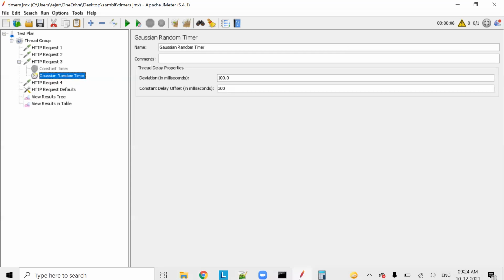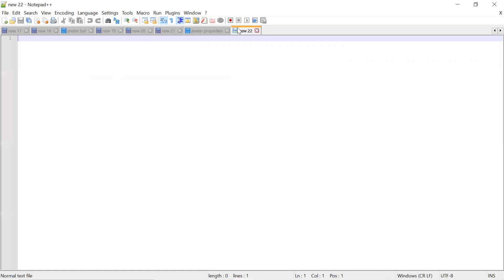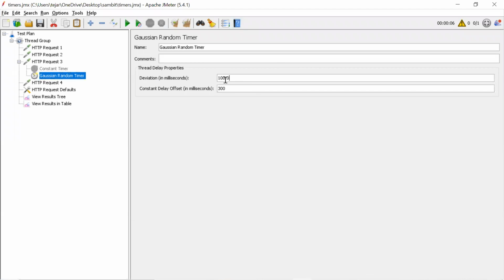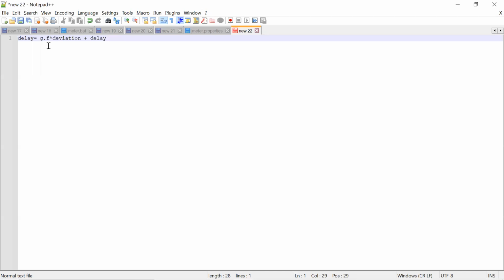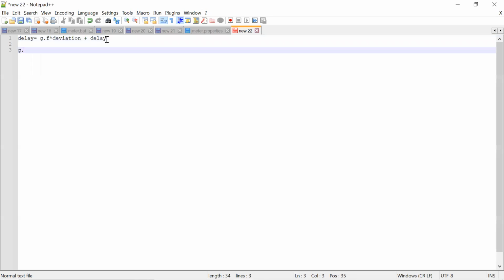The formula is: delay equals Gaussian factor times deviation, plus delay. So what is the Gaussian factor? The Gaussian factor will vary from -1 to 1, could be anything around -1 or around 1.